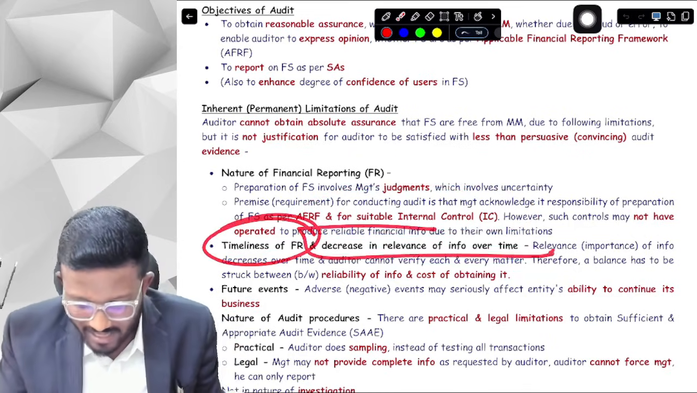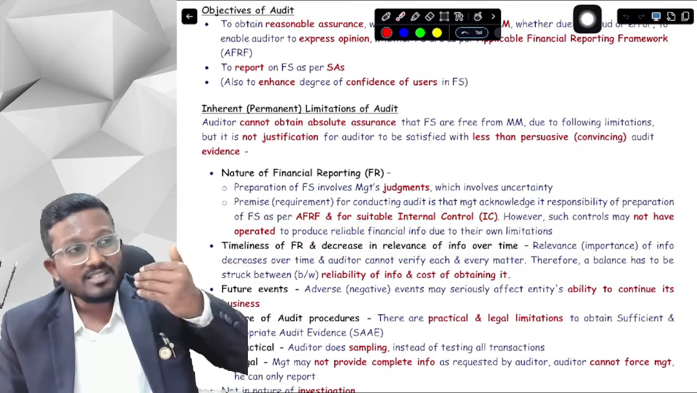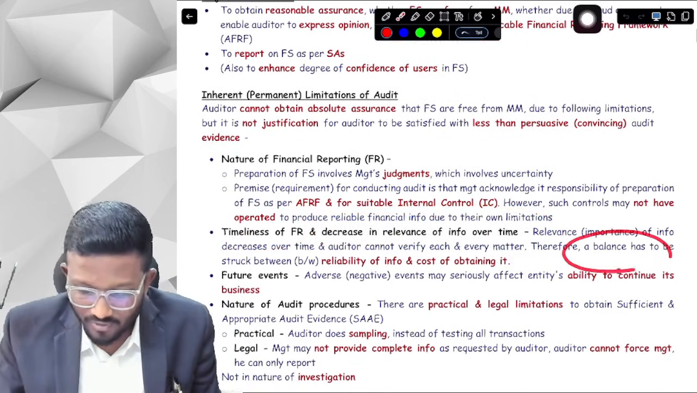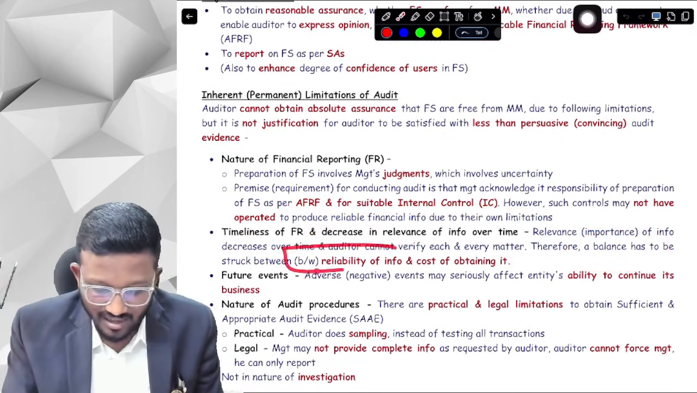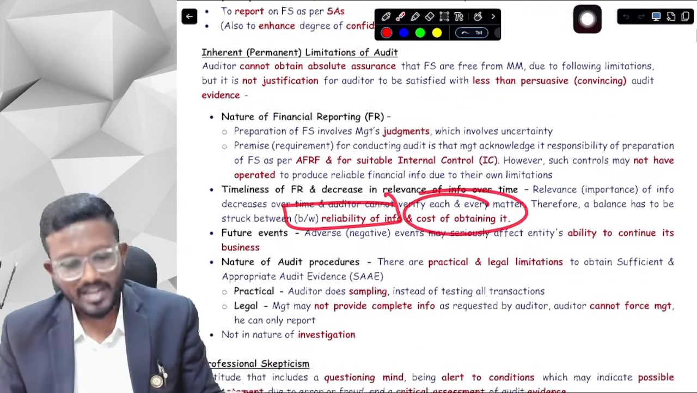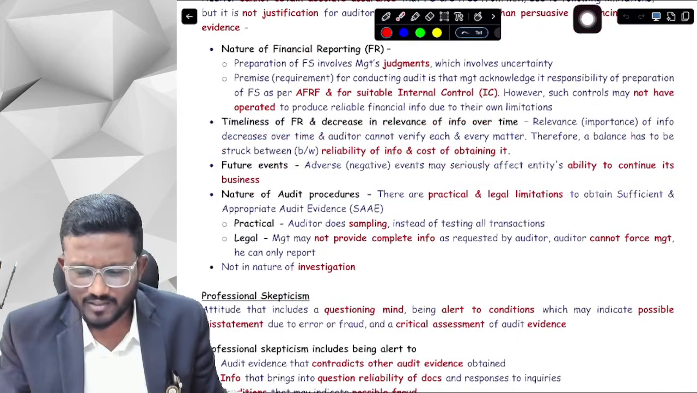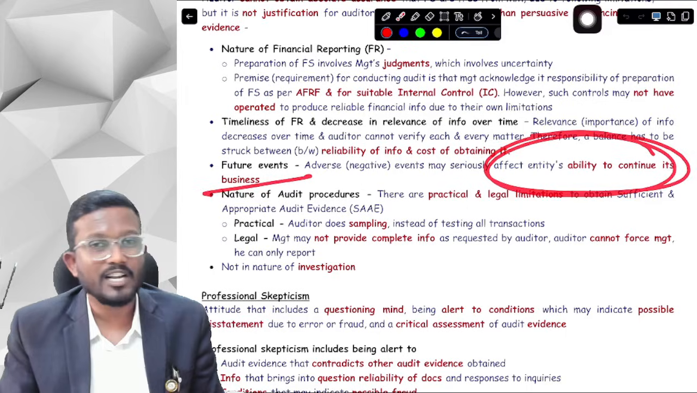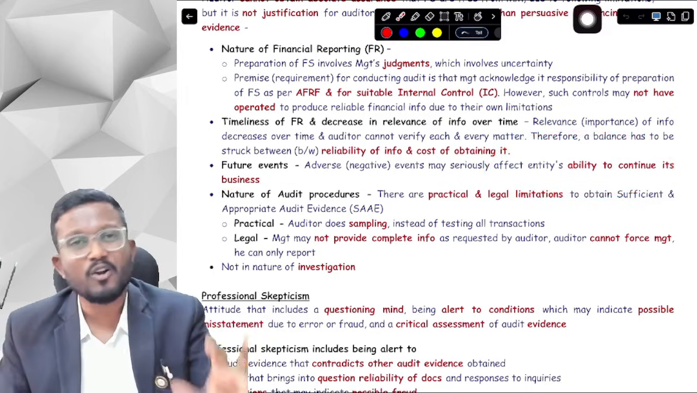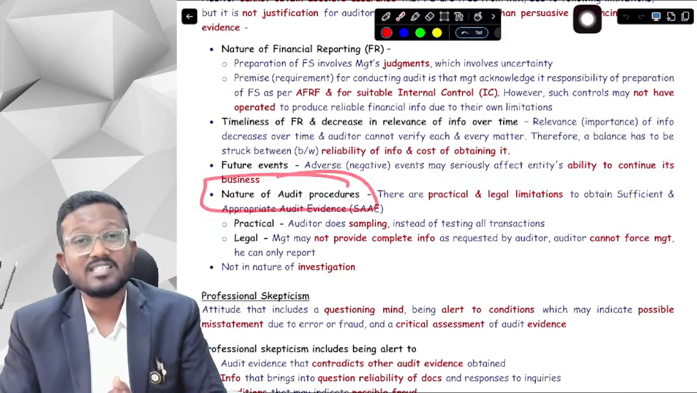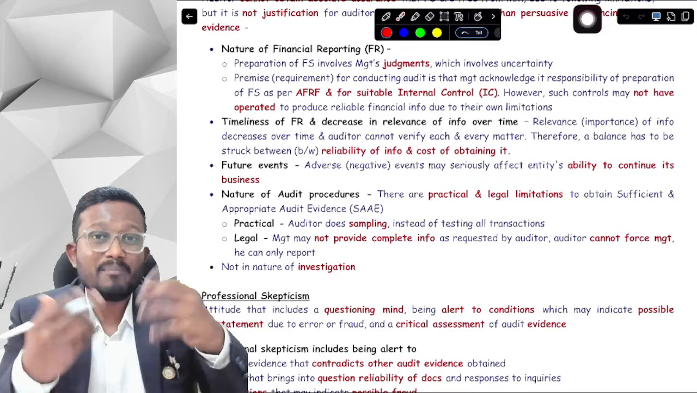Third, timeliness of financial reporting and decreasing relevance of information over time, because the relevance of information decreases over time and we cannot verify each and every matter. So we need to maintain a balance between the reliability of information and the cost of obtaining the information. Fourth is future events. There may be any adverse or negative events which may seriously affect the entity's ability to continue as a going concern. We cannot know about it because we are not astrologers. Next, nature of audit procedures, because in the audit itself there are practical and legal limitations.